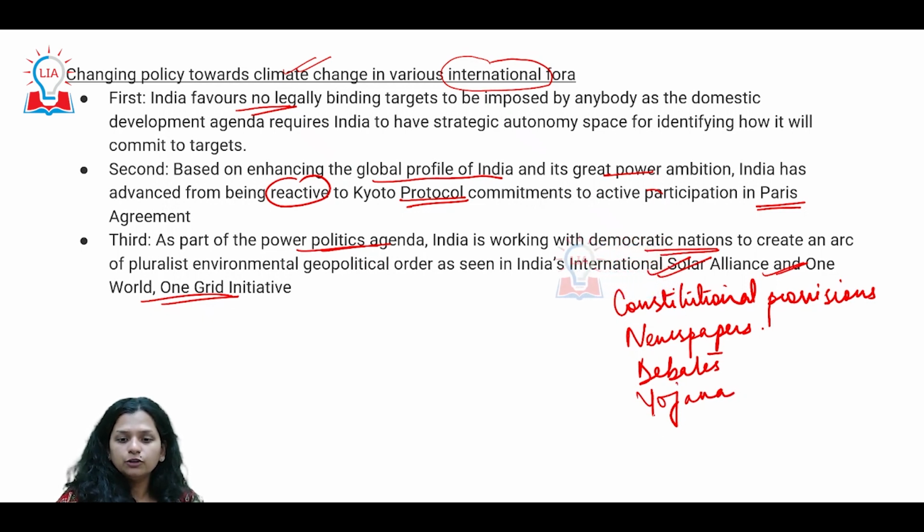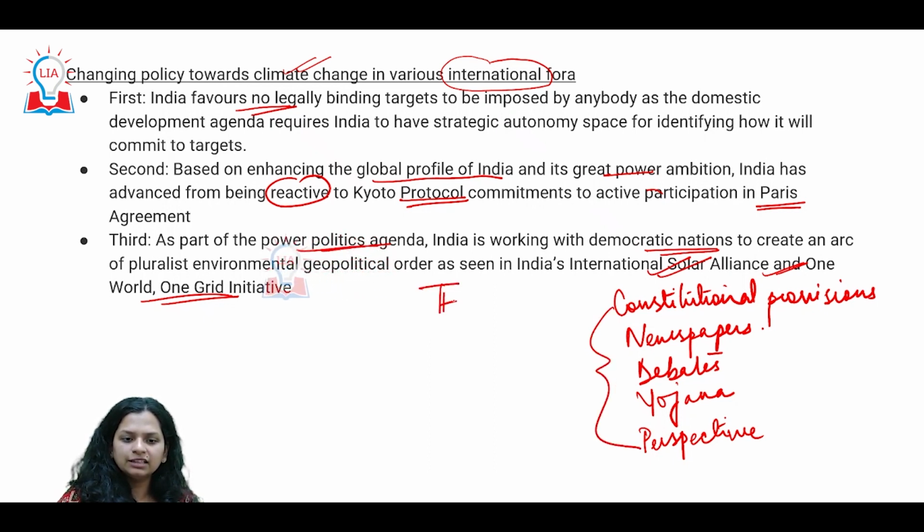All right, you really should be getting a lot of perspectives, and that perspective building, that analysis, is important. So what is the outcome, or rather the main point of this: as an aspirant of the UPSC examination, you need to have a thinking mind.